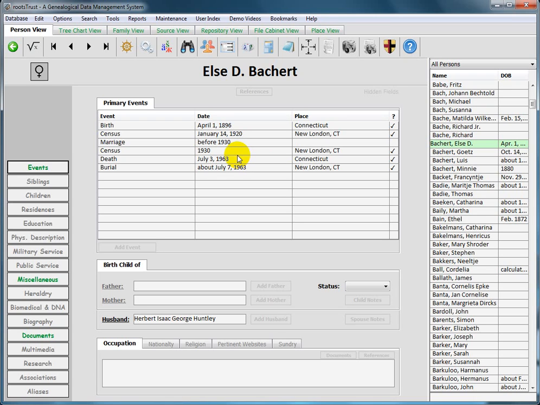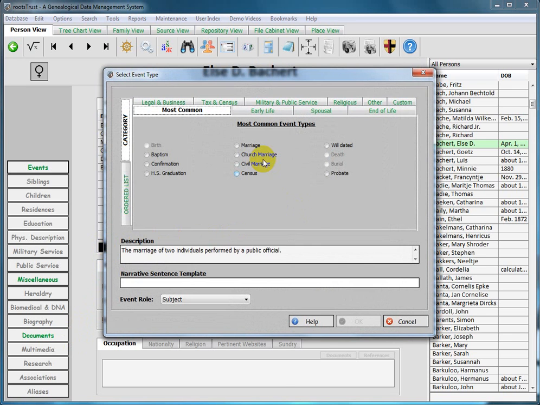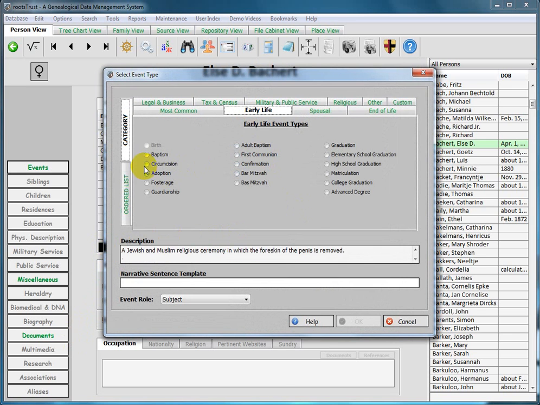So to create an adoption event for her, I do the following. I click on the Add Event button to load the event selection form. Then I select Early Life, click on the Adoption radio button.